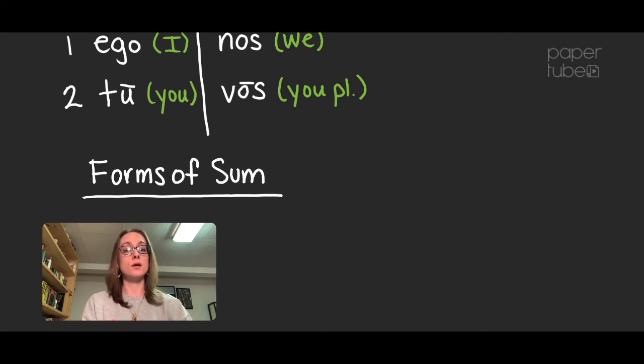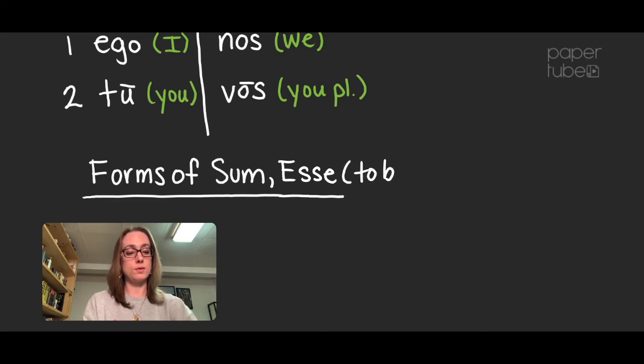It doesn't have an re. Most infinitives have an re. Remember that from chapter 5. Sum, esse. Esse is to be. It's the to be verb. Remember, this is a verb. It's not a pronoun. A pronoun is a replacement for a subject, and a verb shows action or being, and this verb shows being, existing, because it's the to be verb.